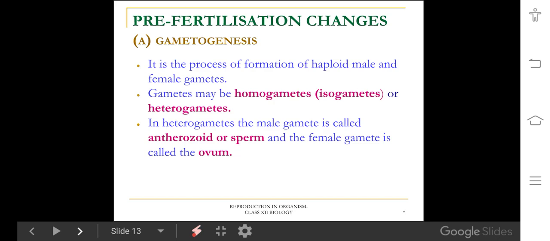Male gamete is called sperm, female gamete is called ovum. In lower plants, male gametes are called antherozoids, female gametes are called egg. It is a heterogamete.